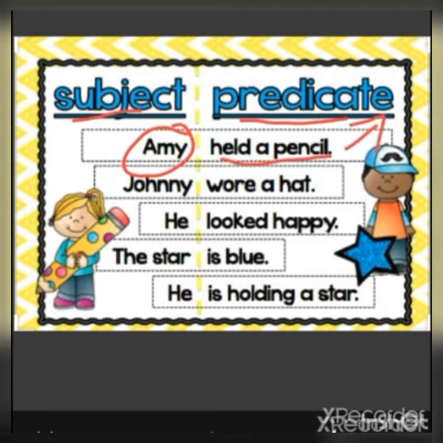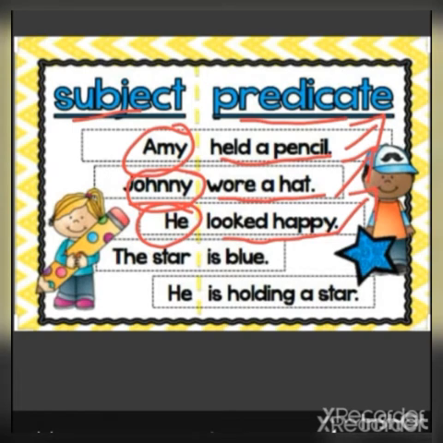What did she do? She held a pencil. So that is the predicate. Next one, Johnny wore a hat. So here Johnny is a subject. Wore a hat is a predicate. Next example, he looked happy. So he is a subject. Looked happy. How did he look? He looked happy. So that is the predicate.